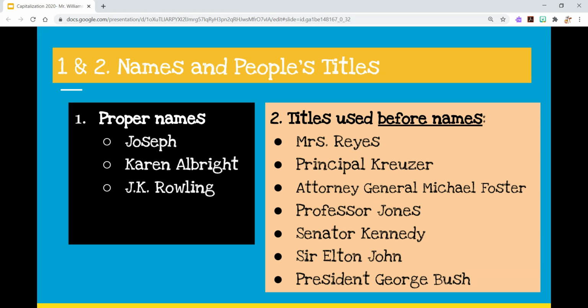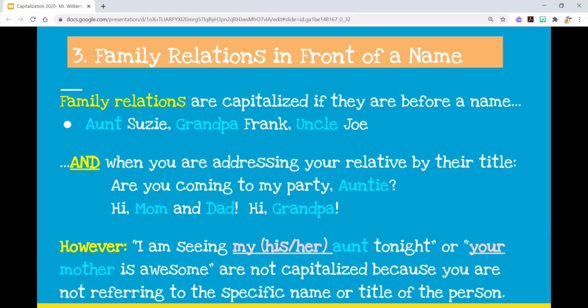Principal Cruz or Attorney General Michael Foster, Senator Kennedy, Sir Elton John. When you see one of these words in front of someone's name and it's referring to their title, that's going to be capitalized. That's part of their name, so you need to keep that in mind. Now, similarly, another title someone might have is a family relation. So if it's before a name, like you see here, Aunt Susie, Grandpa Frank, Uncle Joe, all those words are the titles of these people, at least to you.